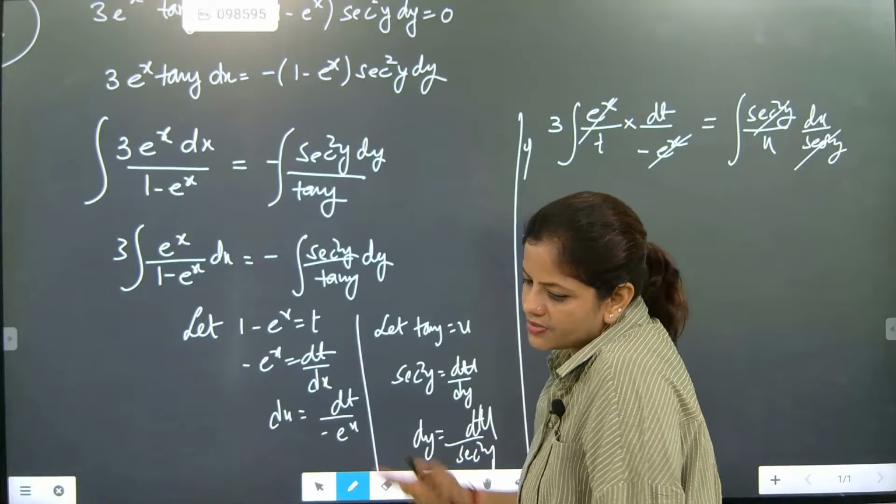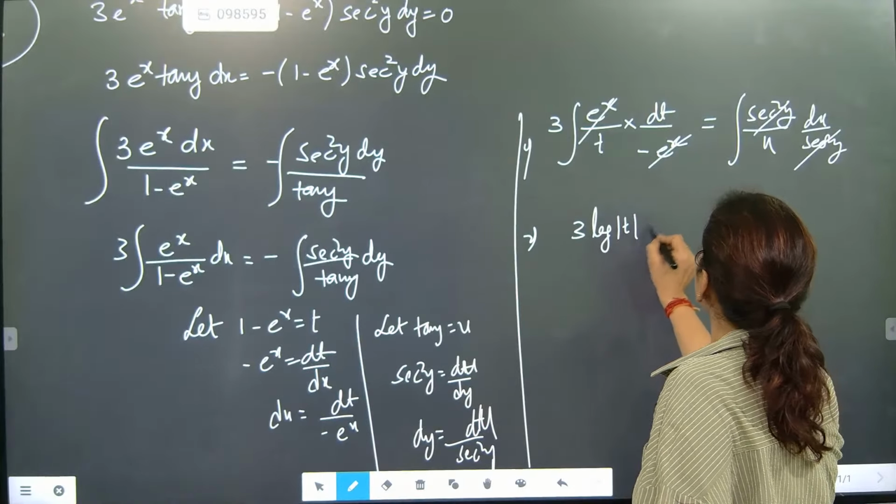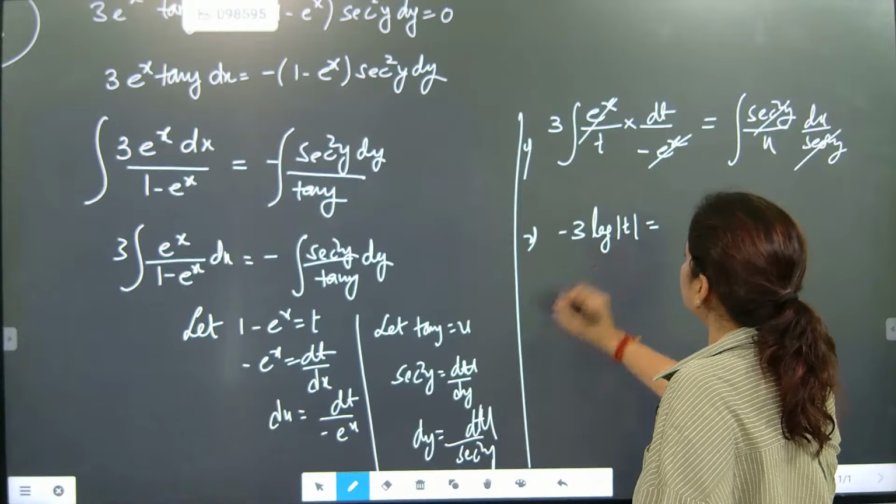Log section application means the work will be over. So here it will become 3 log t is equal to, the minus part will come out, so minus 3 log t.